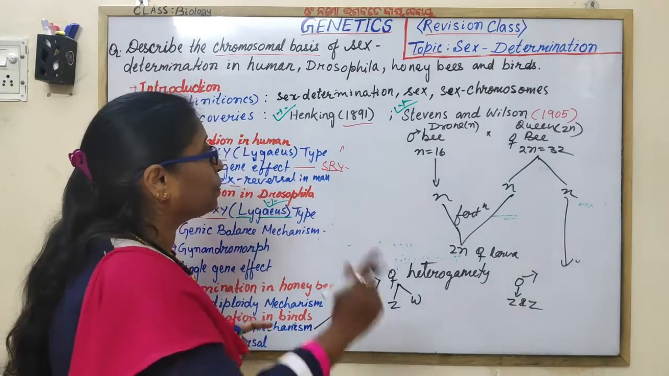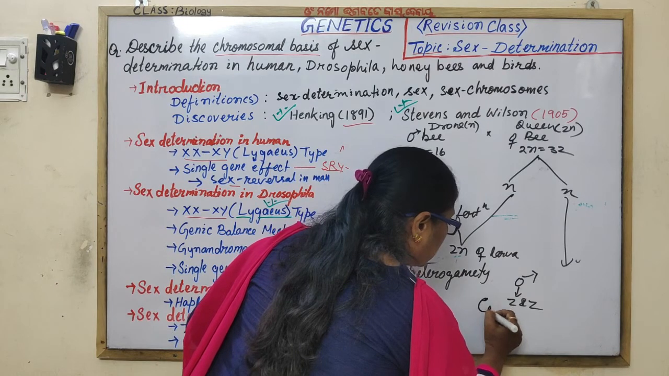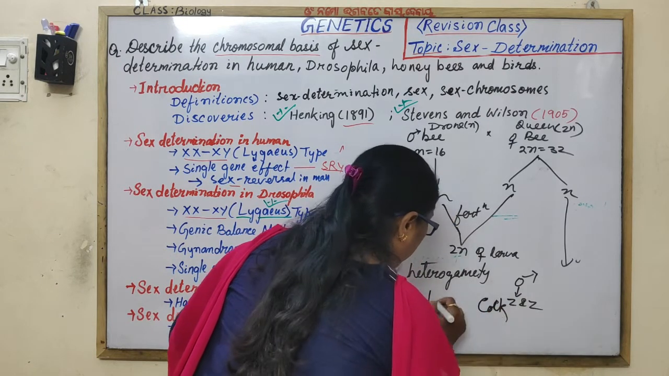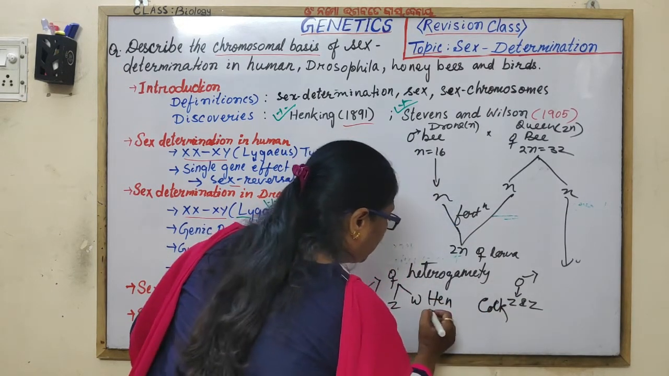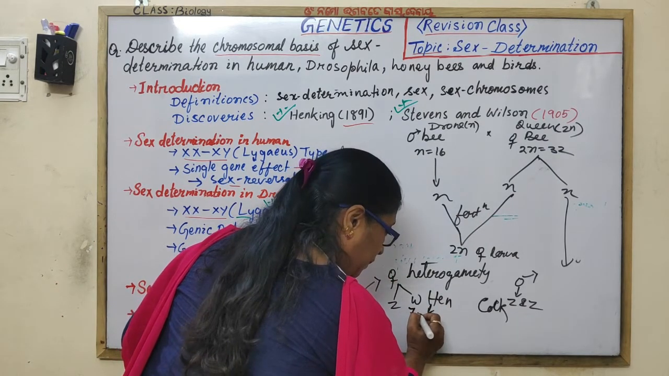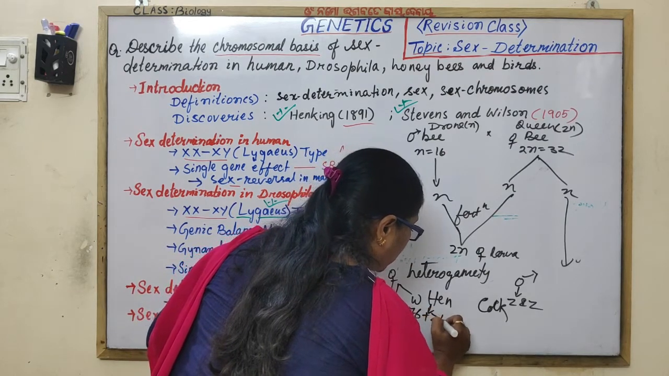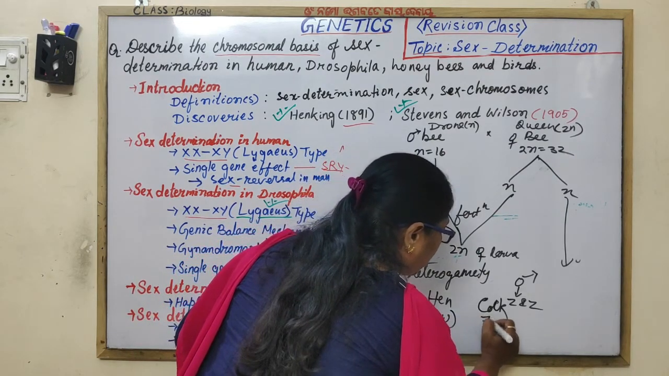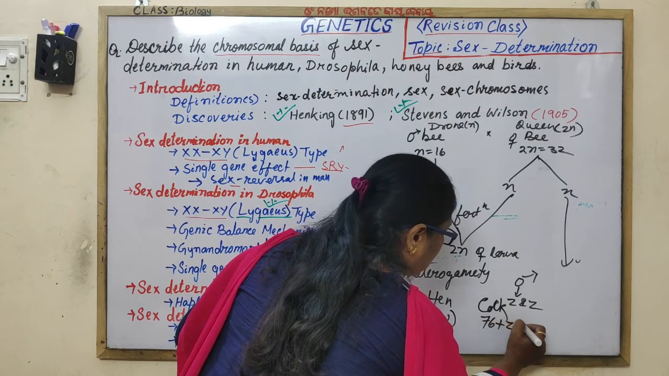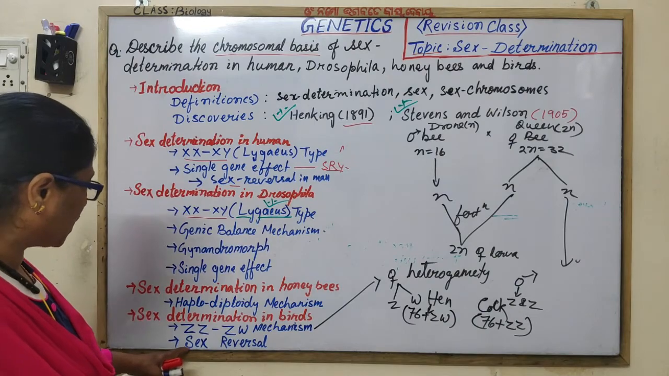You can take the example of cock and hen. What is the genotype? Chromosomal complement 78, yes, 76 plus ZW and 76 plus ZZ. By taking the actual chromosomal complement, you have to do the cross.